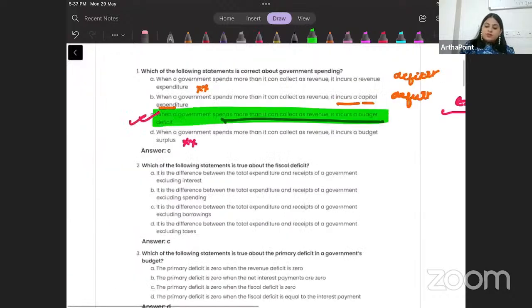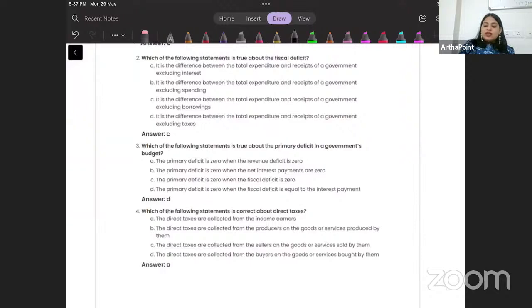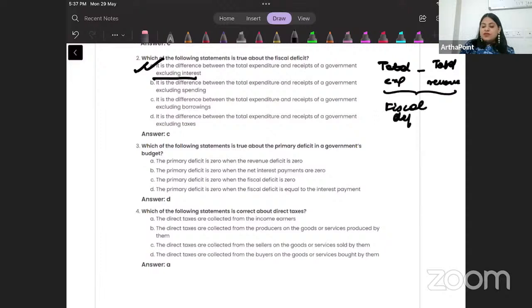Okay, come to the next question, beta. Which of the following statements is true about fiscal deficit? It is the difference between total expenditure and receipt of the government excluding interest. Actually, this is correct, the first definition itself.